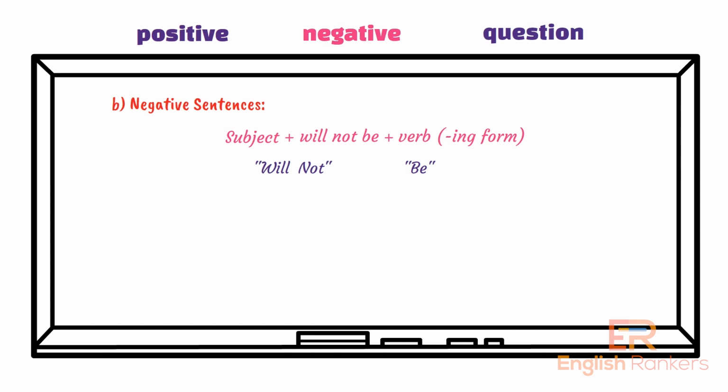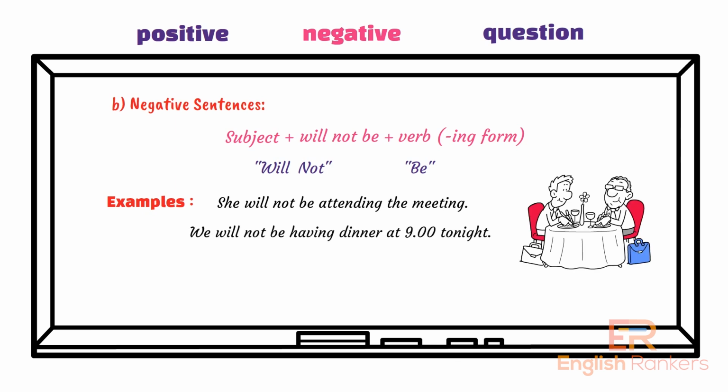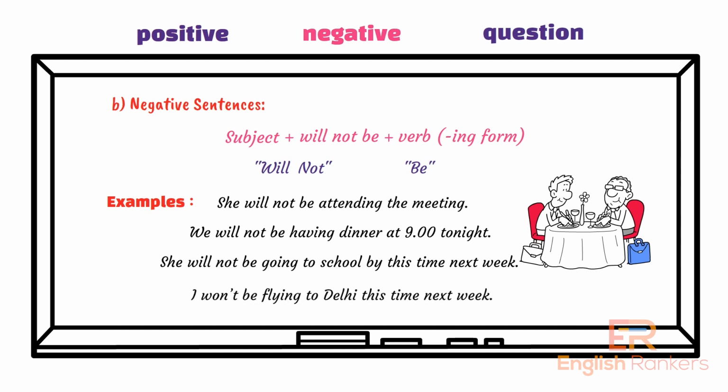Look at these examples of negative sentences of future continuous tenses. Example 1. She will not be attending the meeting. Example 2. We will not be having dinner at 9 tonight. Example 3. She will not be going to school by this time next week. Example 4. I won't be flying to Delhi this time next week.